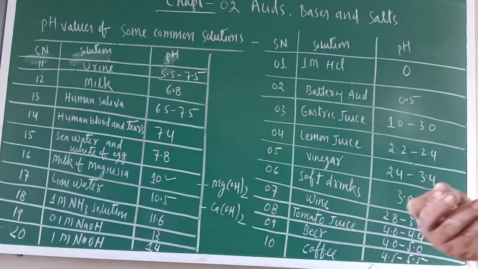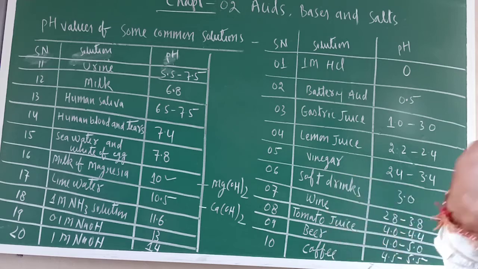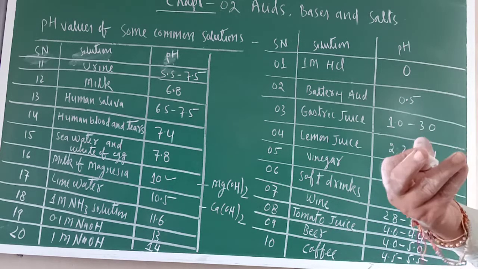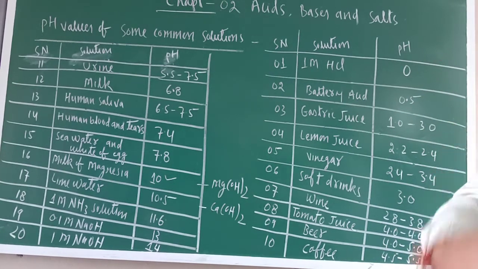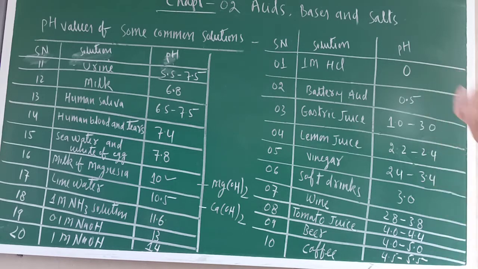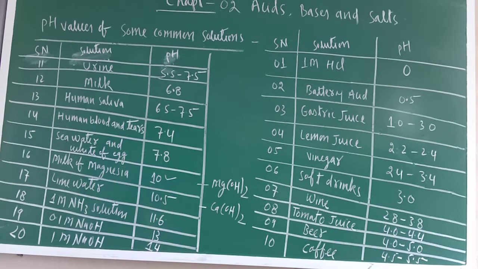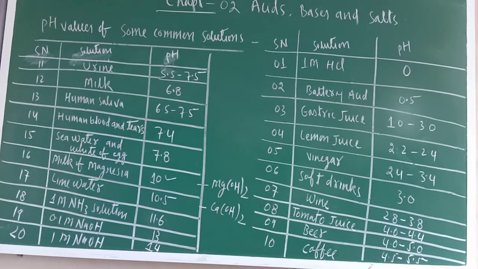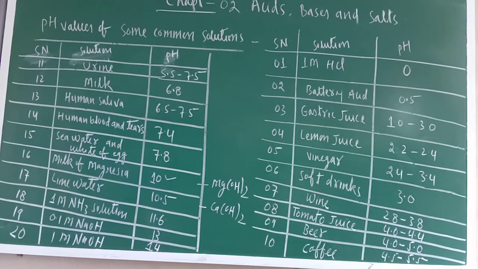Some are related to the human body and some are related to what humans take to keep themselves fit, like milk. Please note down, these are very important solutions. Now let us move towards some more aspects of pH.